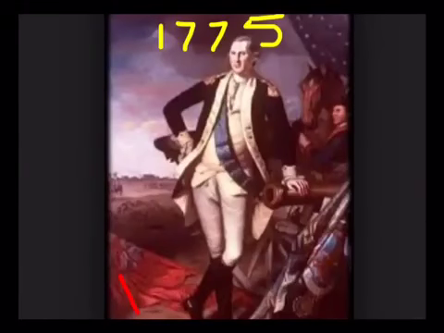This timeline I'm about to talk about is about the American Revolution, and the events are taking place from 1775 to 1790. And the first thing I'm going to be talking about is George Washington, Commander-in-Chief for the American Army. And I thought it was cool that not only was he the President of the United States, but he was also the Commander-in-Chief in the Army during the American Revolution.